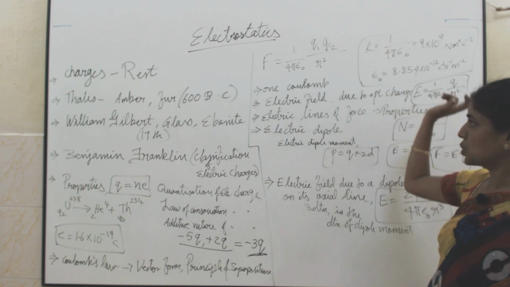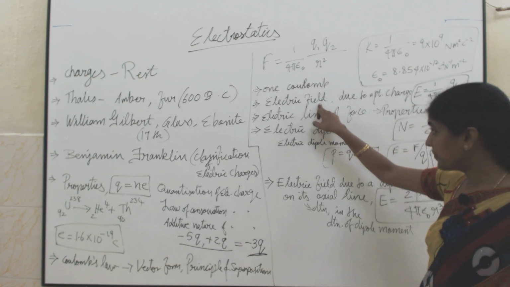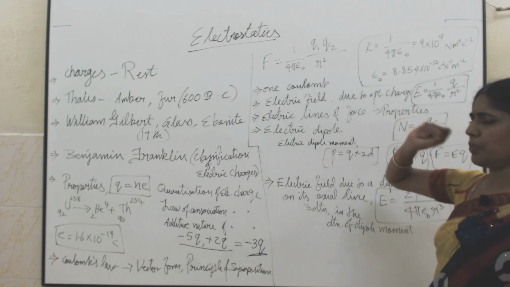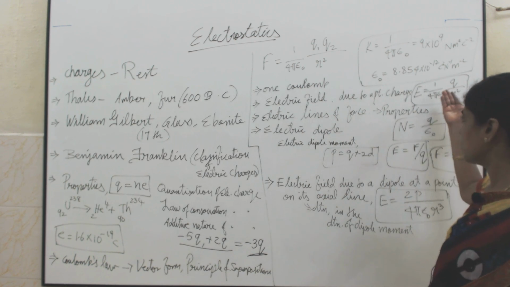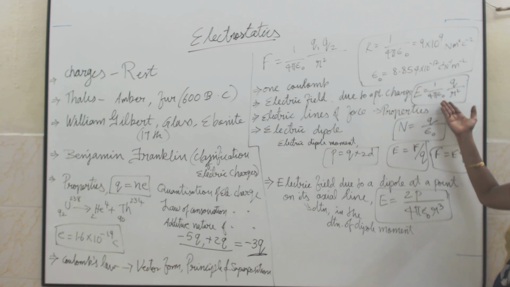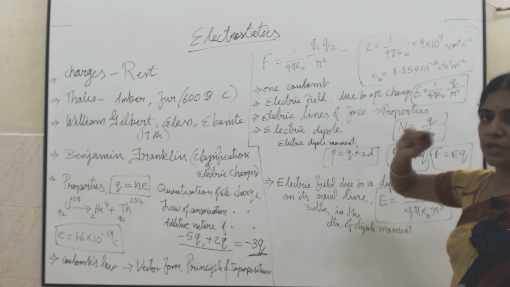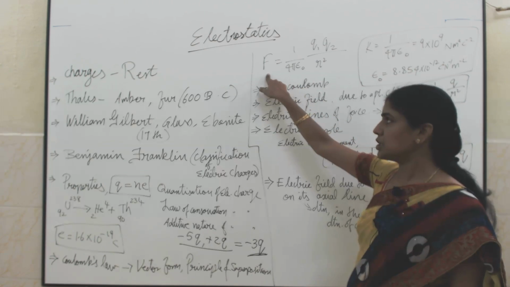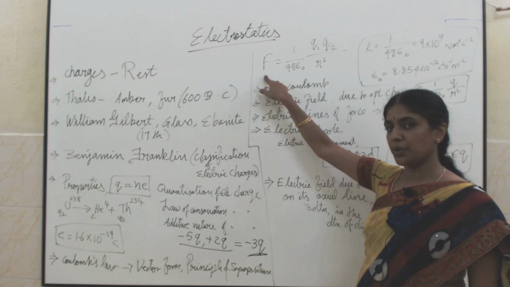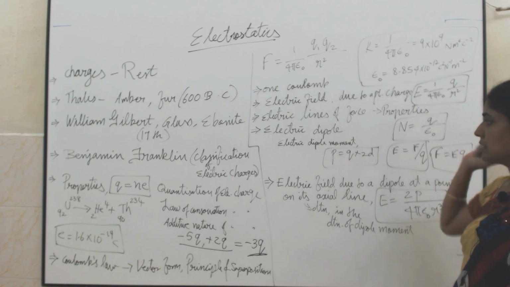And the properties we have studied. Then we have seen the electric field due to a point charge. If there is only one point charge, how will the electric field around that point charge be? It was given by the formula E equal to 1 by 4 pi epsilon naught q by r square. So what is this formula? This is nothing but the electric field due to a point charge. If there is only one charge, how will it be? If there are two charges, how will the force of attraction or repulsion between the two charges be? It was given by Coulomb's law. These two formulas are very very important, and the constant values.